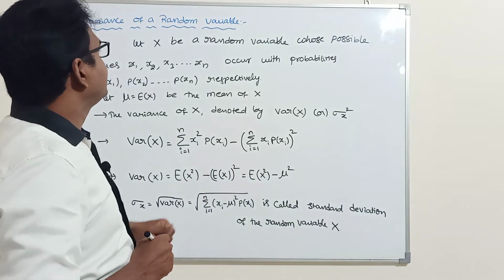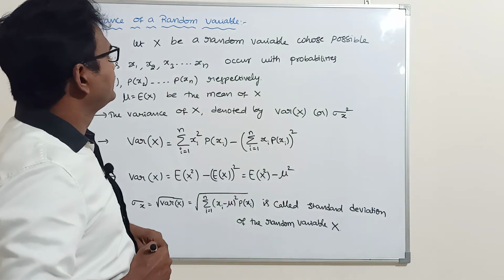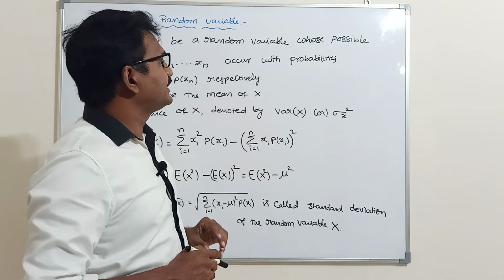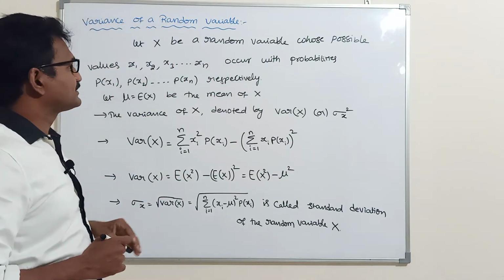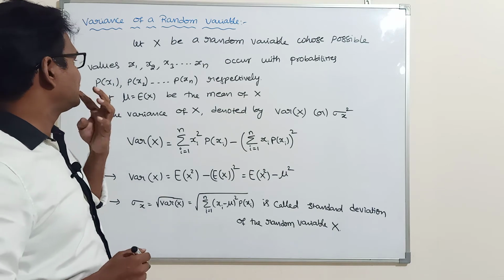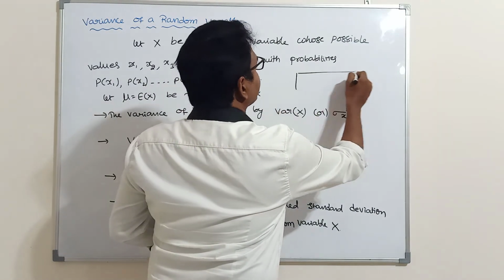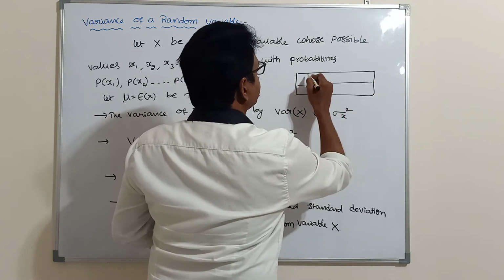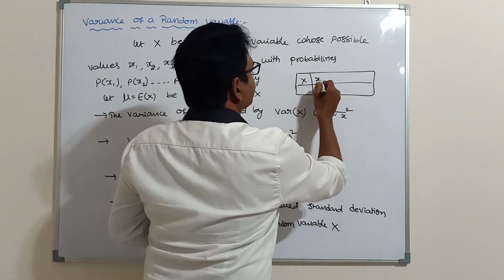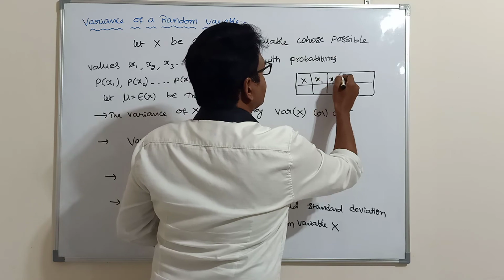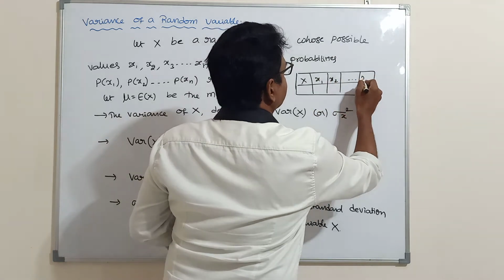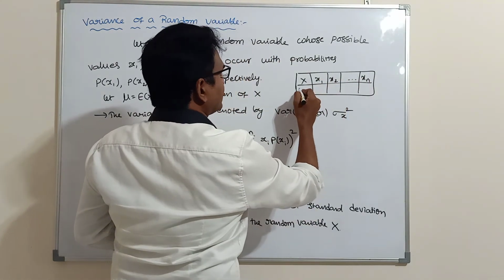Next, variance of a random variable. Let X be a random variable whose possible values x1, x2, x3, and so on, xn occur with probabilities. Just now I gave the table, no? Same: random variable and probability distribution. So x1, x2, and so on, xn denote random variable values.